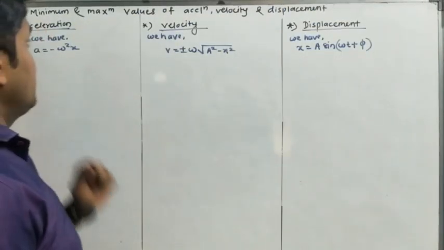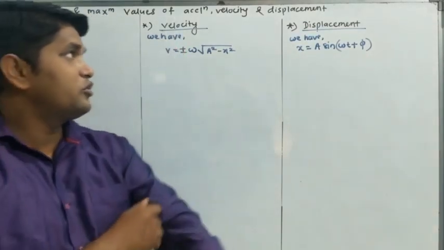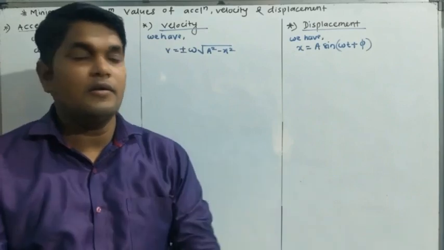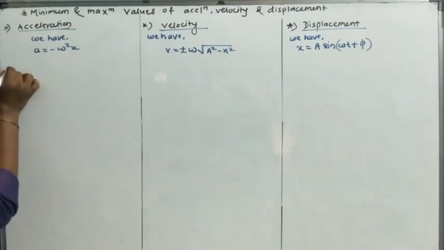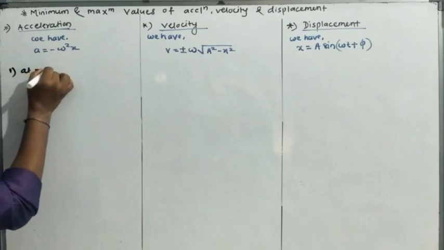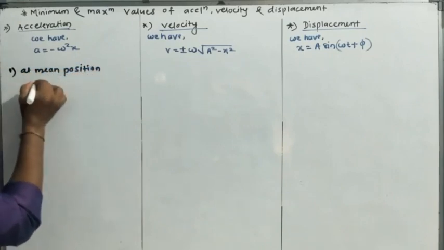Okay, the next point is minimum and maximum values of acceleration, velocity and displacement. So here first is acceleration. We have the expression for acceleration, a is equal to minus omega square x. Okay, so number 1, at mean position, what is the value of x?